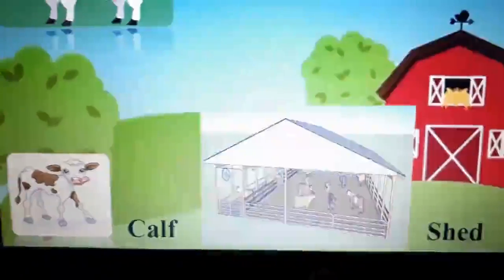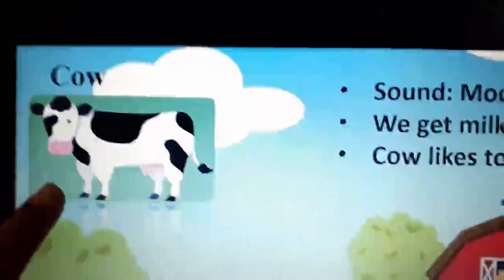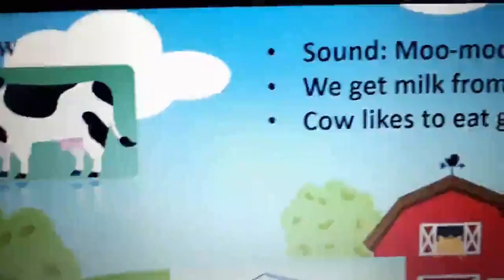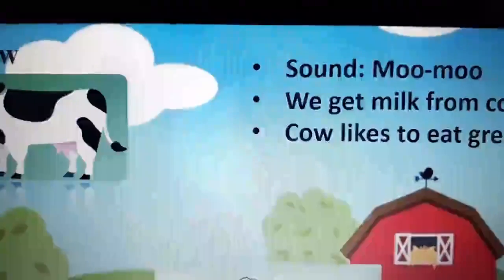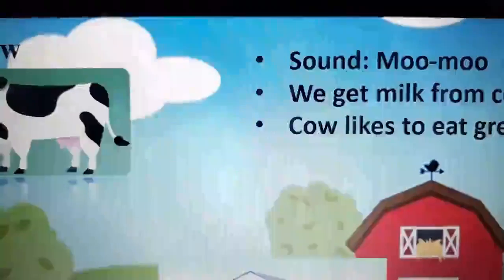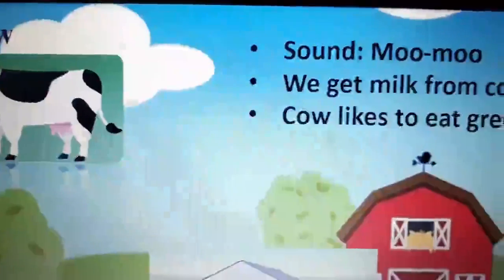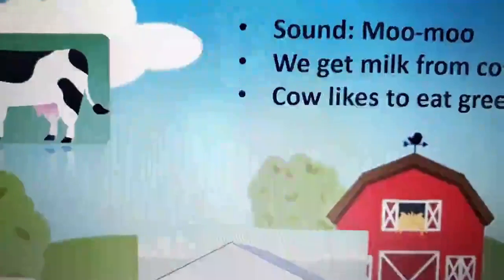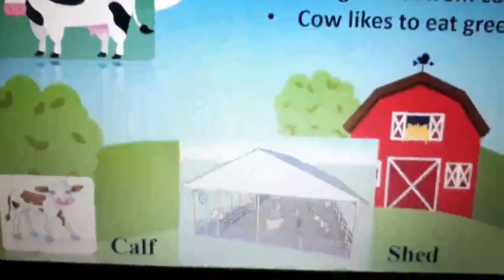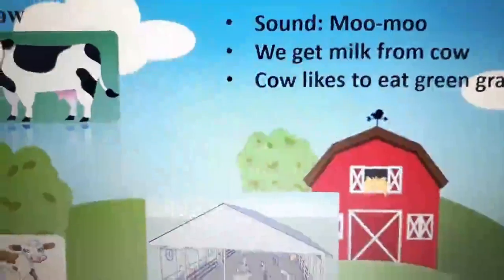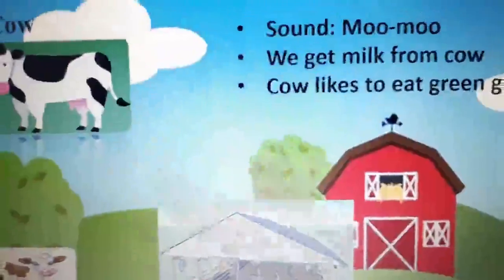Is that clear? So here we have a picture of a cow. What is the sound of a cow? Cow makes moo. Sounds like this. And cow gives us milk. What do they like to eat? They like to eat green grass.